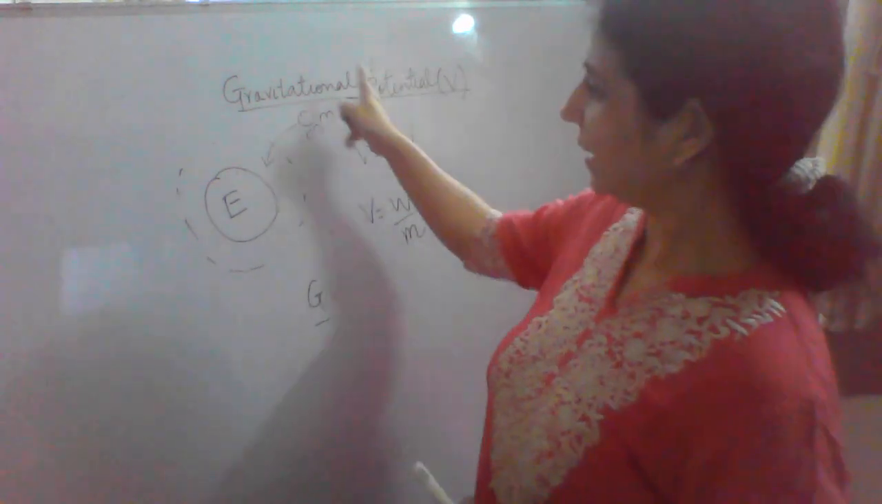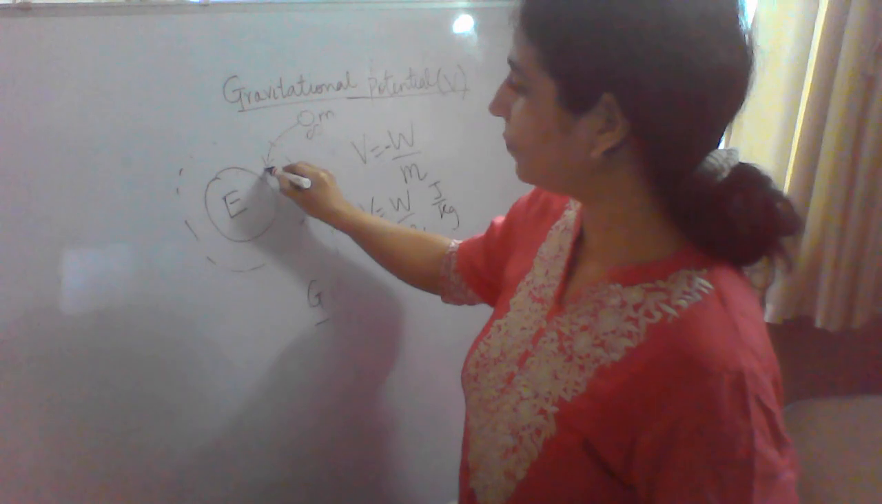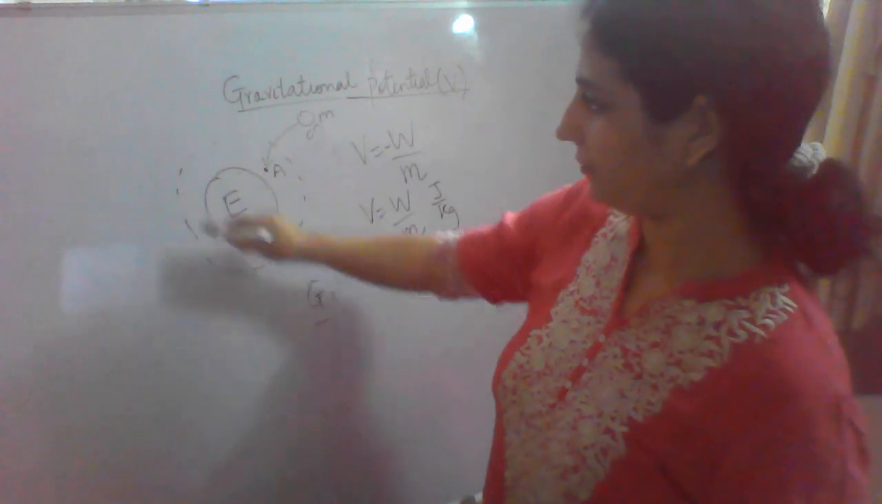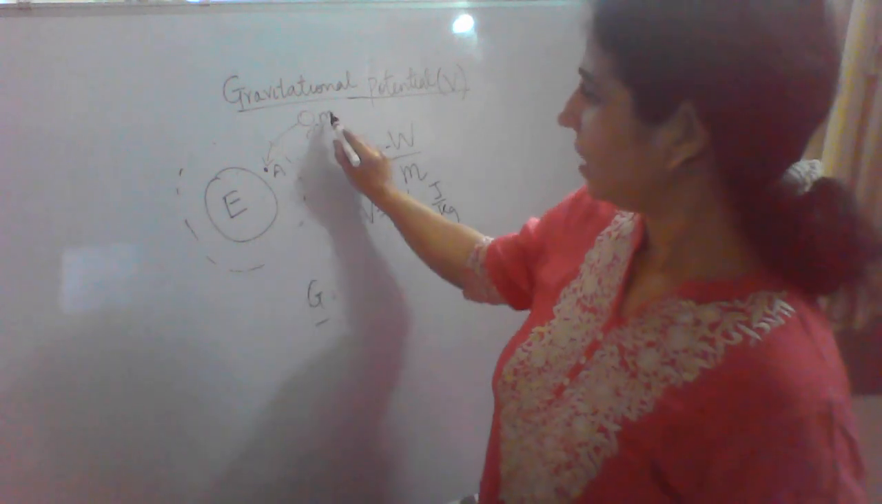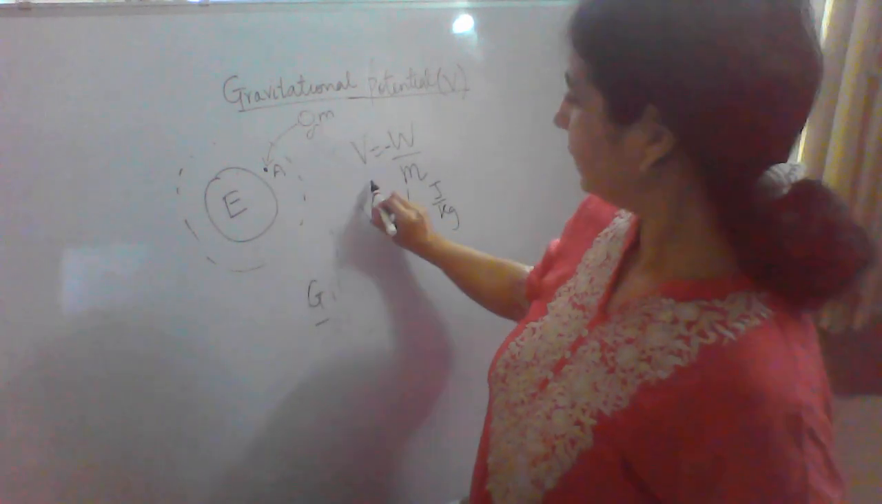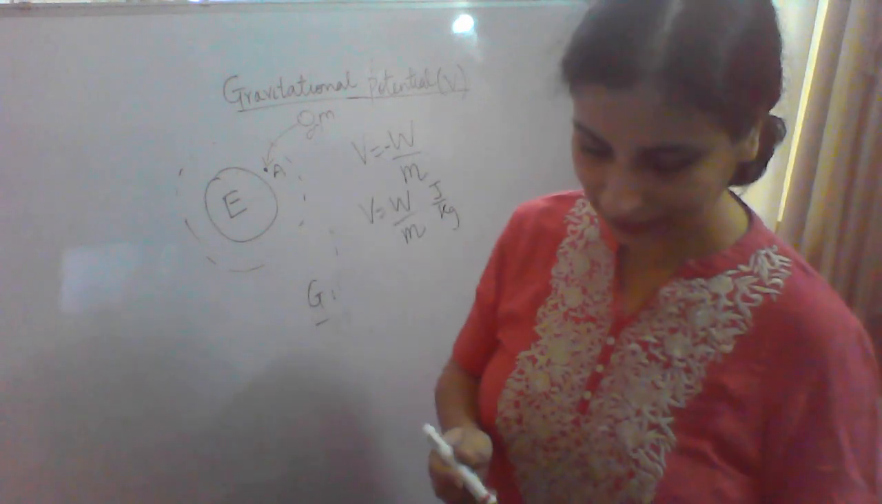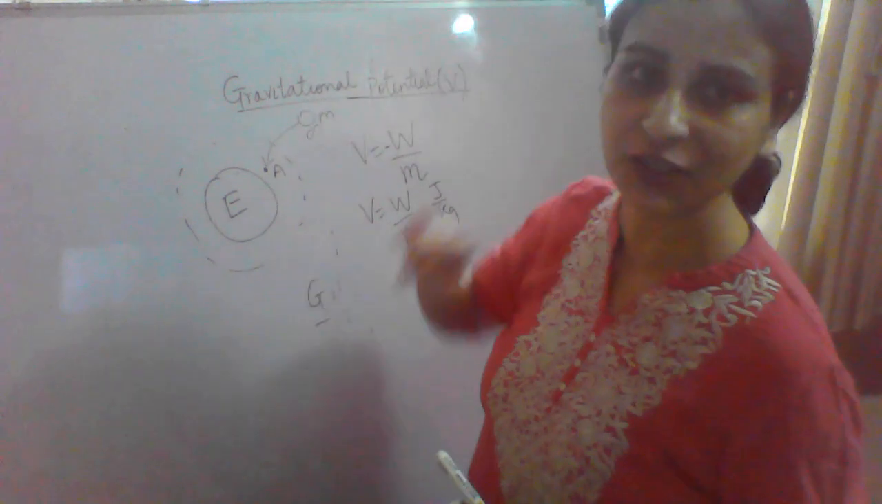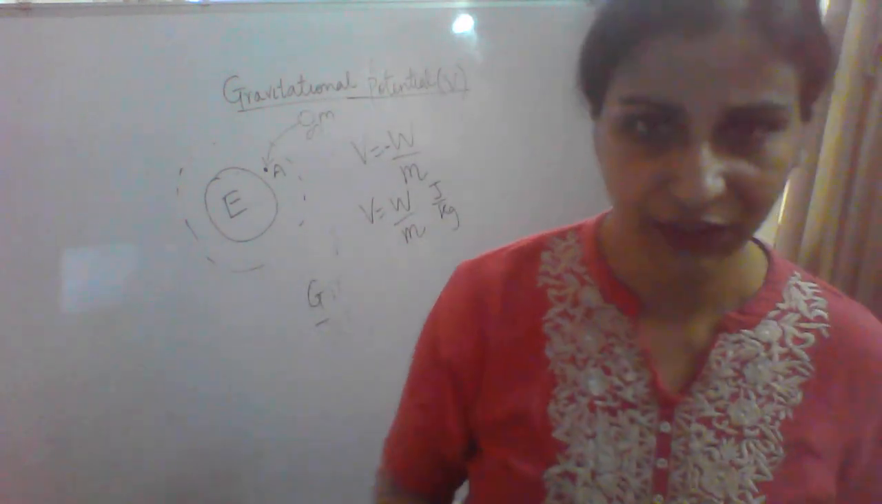So basically, supposing this is a point A in the field, this is the space where the gravitational field exists. We are bringing something from infinity to this point A. This is my gravitational potential. It is considered to be negative. Only if I am taking the mass away from the gravitational field, it is positive in nature.